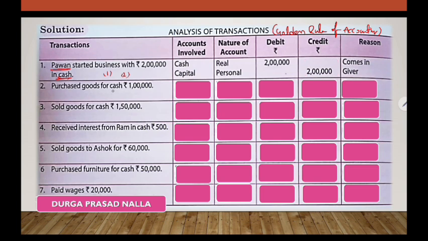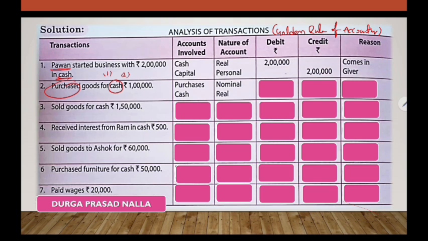And purchase of goods for cash. Cash is one component, purchase is the other component. You can check two aspects here: one is purchase, another one is cash. The nature of account is purchase is nominal. Why is purchase nominal? Because purchase is a transaction, an expenditure to the business which is of recurring nature. That's why purchase is always a nominal account.